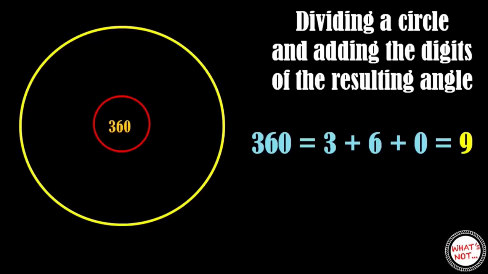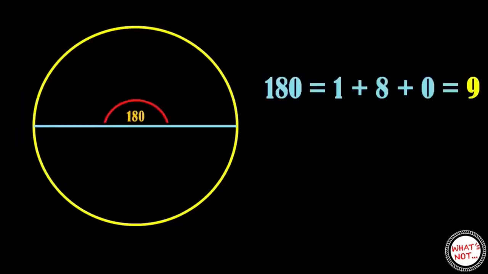As we know, a full circle makes an angle of 360 degrees at its center. If we add the digits of 360 degrees, we get the number 9. But what will happen if we keep on dividing the circle in half infinitely? The results that we get will definitely blow your minds. A semicircle makes an angle of 180 degrees at the center, which again adds up to 9.